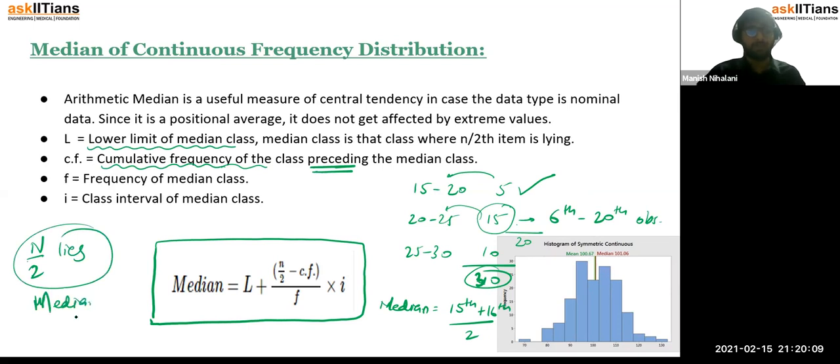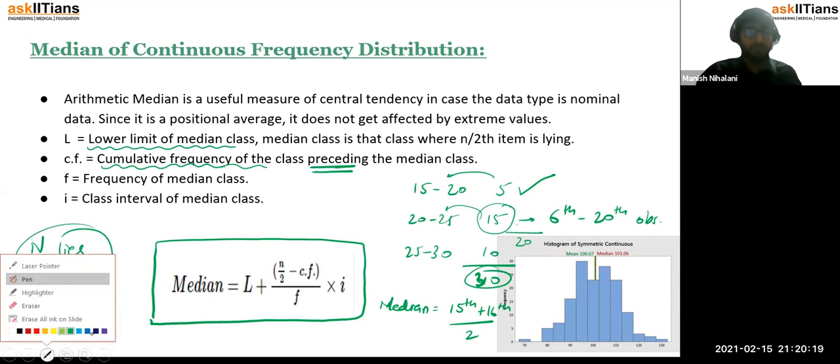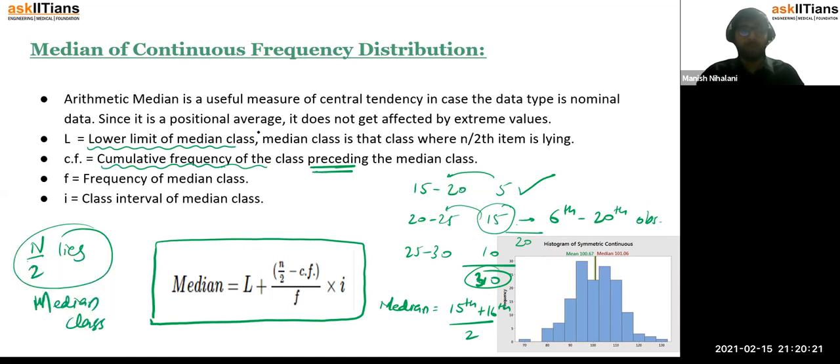Median class is that class where your n by 2 is lying. This is a very important statement which you need to note down: the median class is that class where your n by 2th observation, or n by 2th item, is lying, because that is the middle observation.